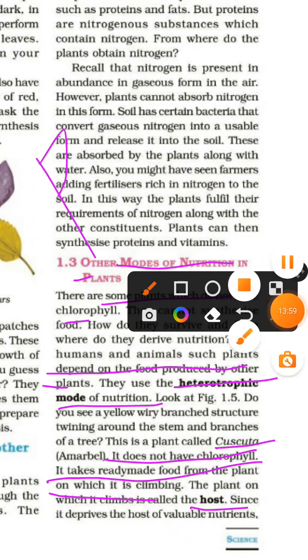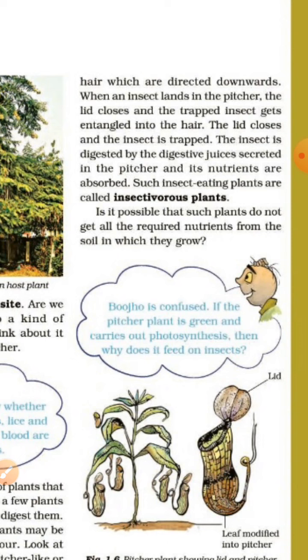When an insect lands in the pitcher, the lid closes and the trapped insect gets entangled in the hair. The lid closes and the insect is trapped. The insect is digested by the digestive juice secreted in the pitcher and its nutrients are absorbed. Such insect-eating plants are called insectivorous plants.